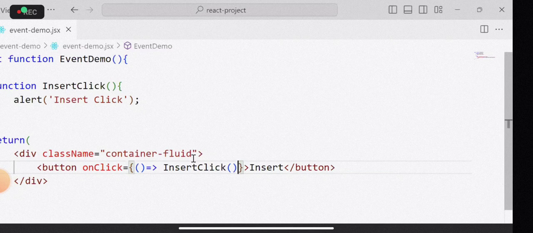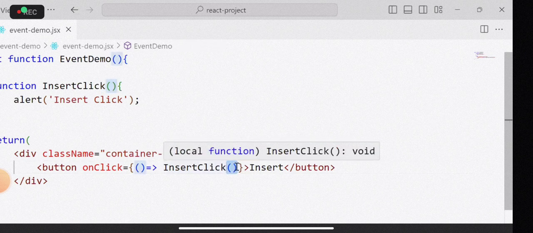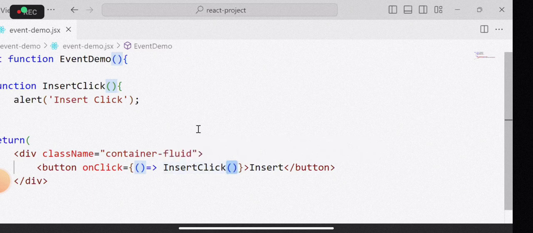Now, what is the necessity of this? Why do you need this? Already the memory is allocated. Again, why are you initializing the memory and returning this memory?